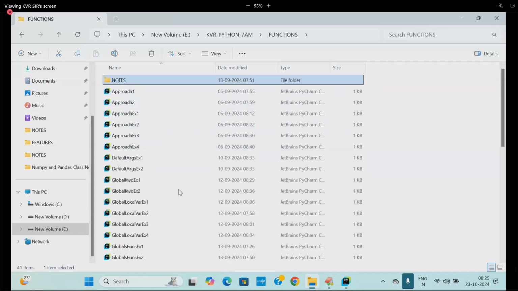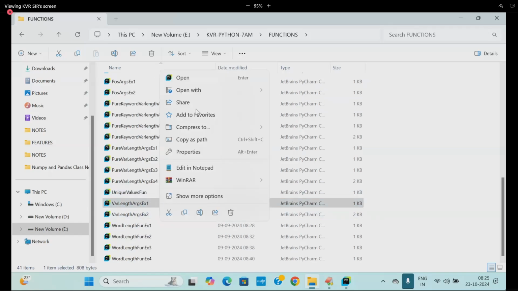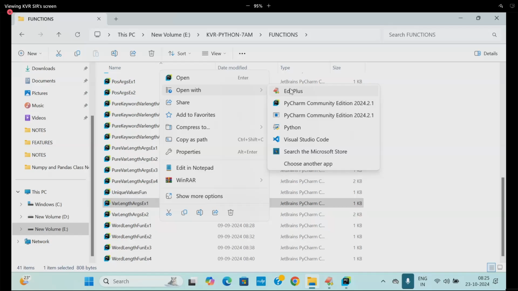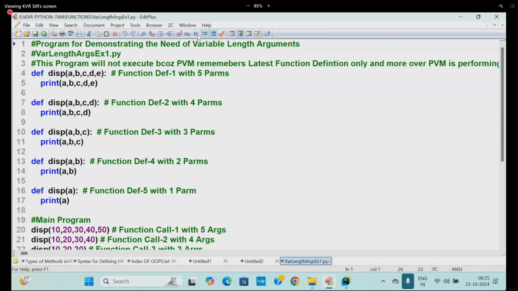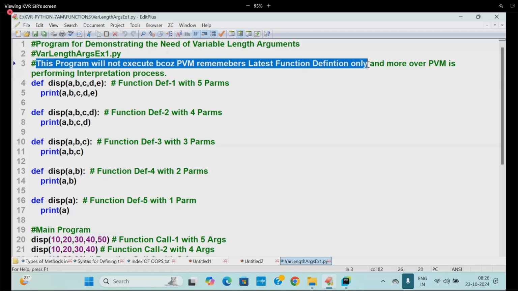Here, you go to the variable arguments concept, I will show you. Variable length argument concept, you see. There I said this program will not execute. Read carefully. This is a program. This program will not execute because PVM remembers the latest function definition only.